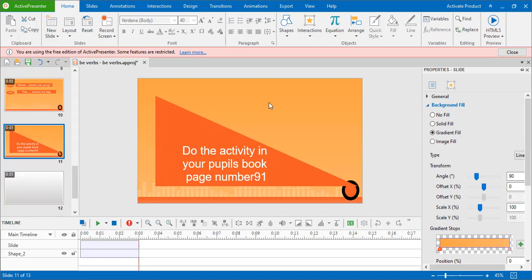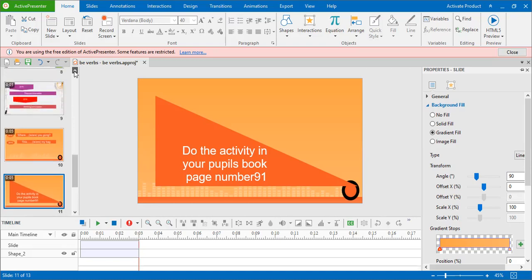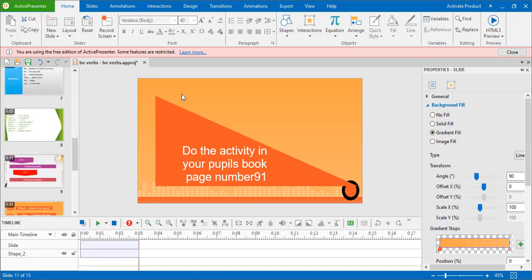Okay. Yes. Now this is the end of our lesson today. Today we learned about be verbs. Yes. What are the be verbs? Is, am, are. Am is used only with I. Is used only with singular nouns, and are is used only with you and plural nouns.